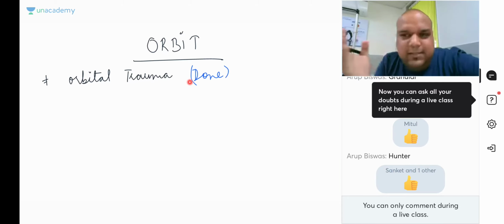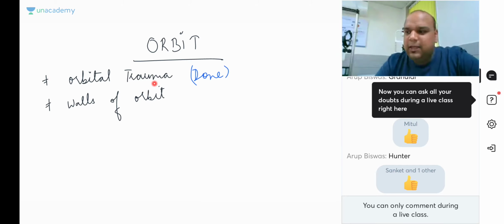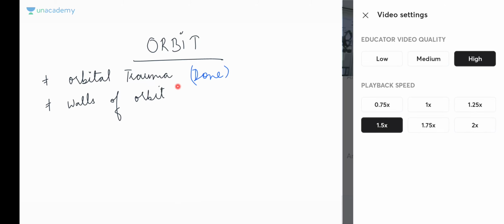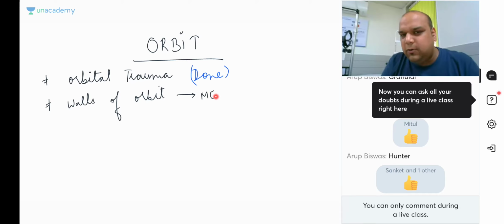The second thing that you should know are the walls of the orbit, which I again think you know. There are four: the roof, the floor, the medial wall, and the lateral wall. If you want to remember just one question: what is the most common to fracture? The floor. But what is the thinnest, everybody? Just two or three simple questions. Most common to fracture is the floor.